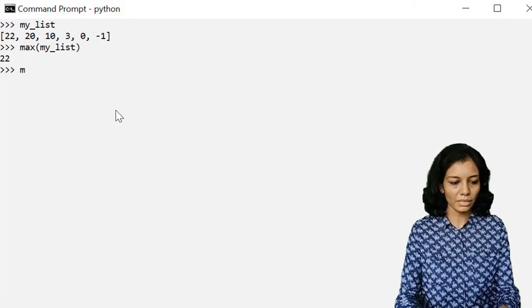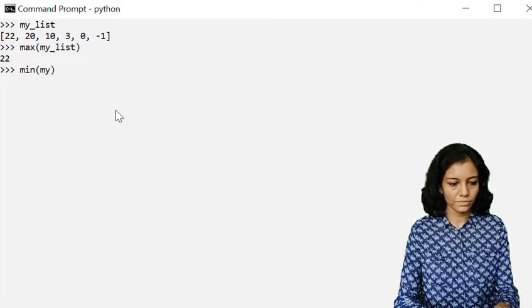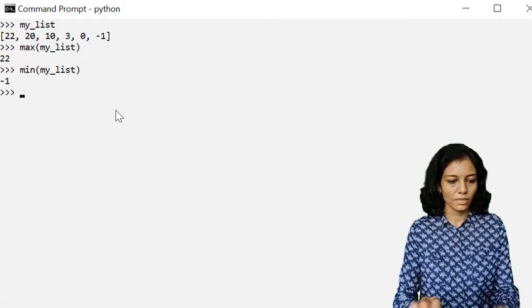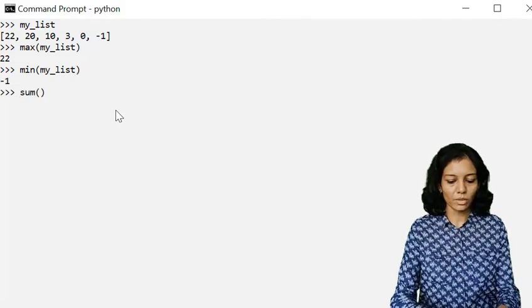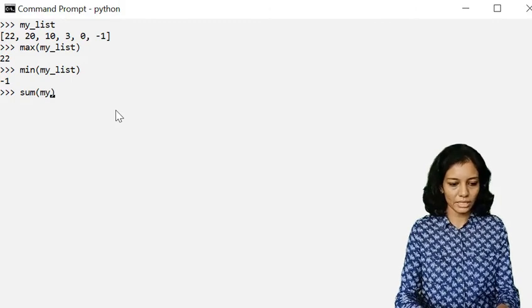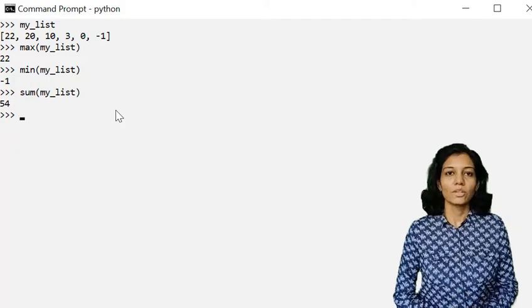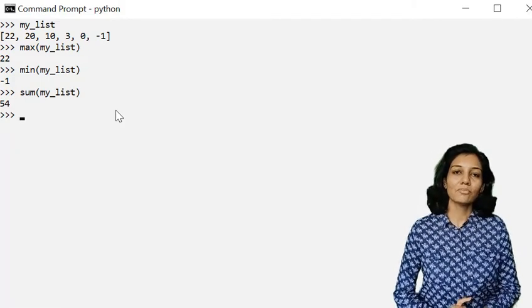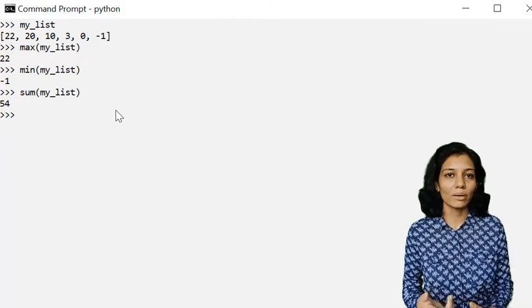Similarly, if I want to find the minimum value, I'll be passing this list, and this is the minimum value returned. Now similarly, if I want to have the summation of all the elements, I'll be using the sum function. So list has come up with excellent functions. You can use them according to your requirement.